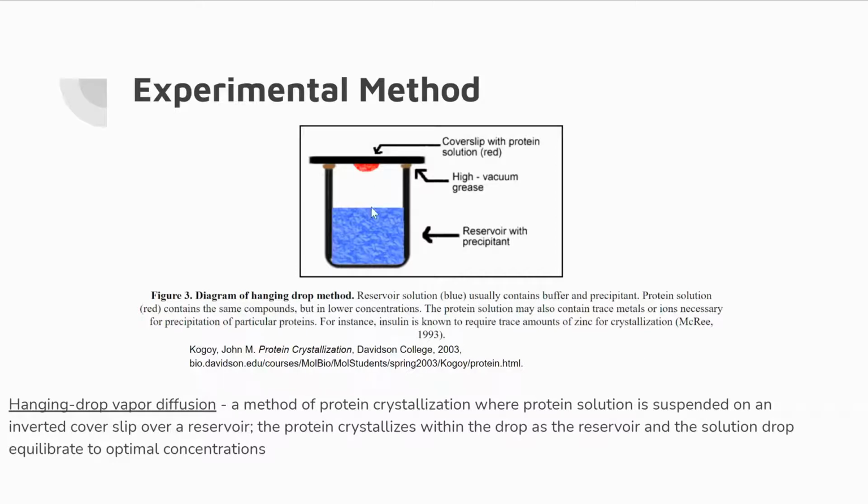First, they placed a drop of a protein solution on the cover slip, and they inverted it on top of a container which contains the reservoir and the precipitant, and the drop stays on the cover slip even though it's inverted. The purpose of doing this is to let the drop and the reservoir both vaporize within the sealed container so that both of their concentrations combined create an environment that is ideal for crystallization. So they did this procedure for all the protein variant solutions, and they collected the crystals to analyze.